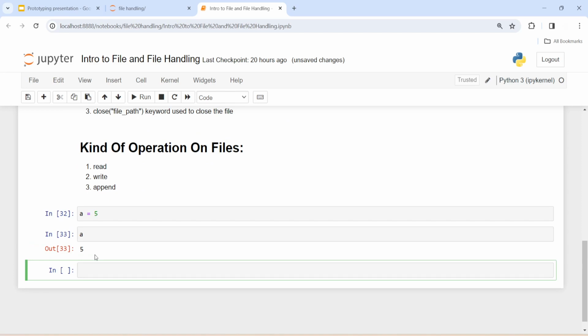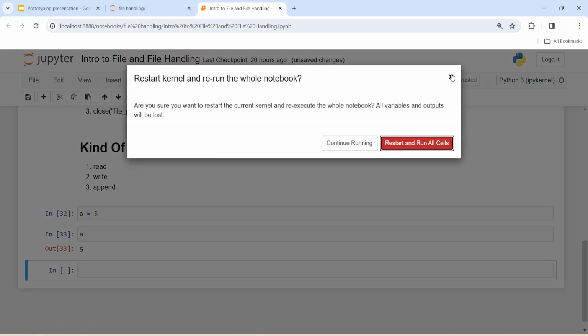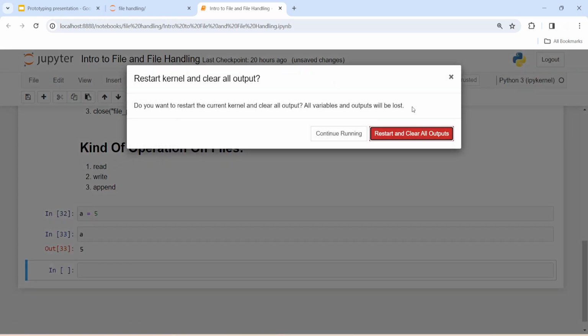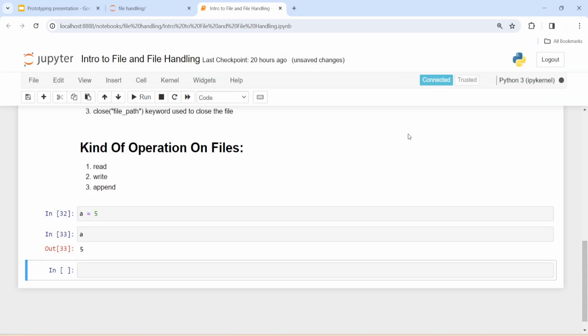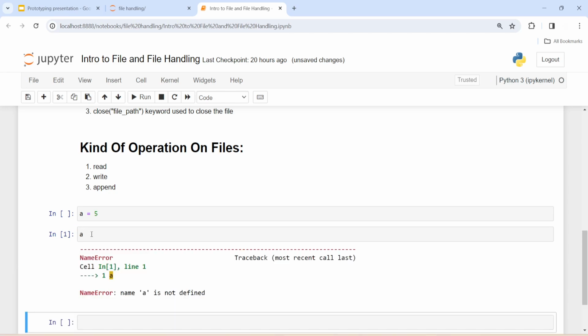A is now 5. If I restart this Python file, here I am restarting and clearing all output. I have cleared all the outputs. Now I am executing A, and you can see now the error: name is not defined.